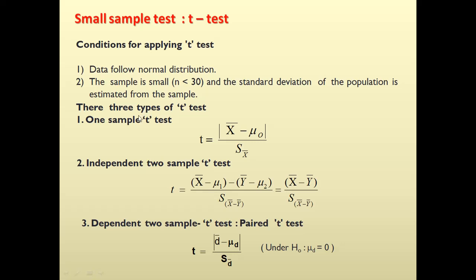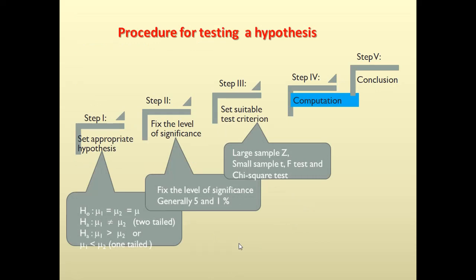Now in case of t-test we have three different tests. First one is like Z-test, that is what we call the 1 sample t-test. That is again a ratio between the estimated mean and the hypothetical mean to its standard error. If you have 2 samples, whether they are coming from the same population, you have an independent 2 sample t-test. The third test, the dependent 2 sample t-test, what is normally known as the paired t-test, is where we have related observations and their formula is slightly different in comparison to the 2 sample t-test.